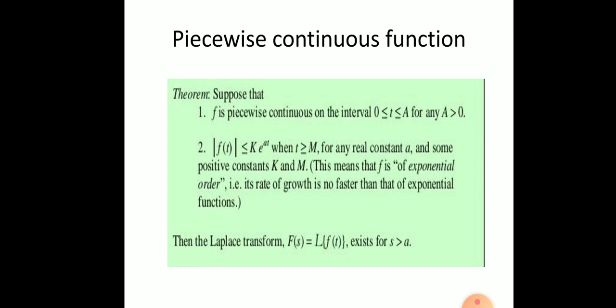If conditions 1 and 2 are satisfied, then the Laplace transform F(s) equal to L{f(t)} exists.